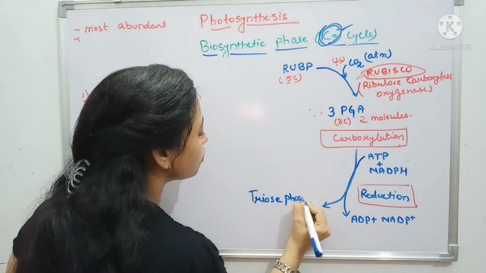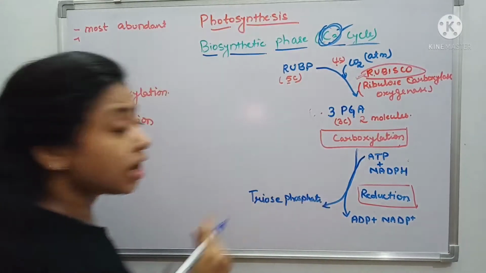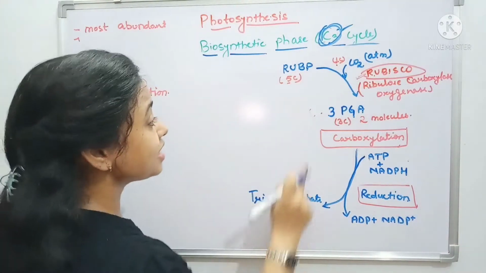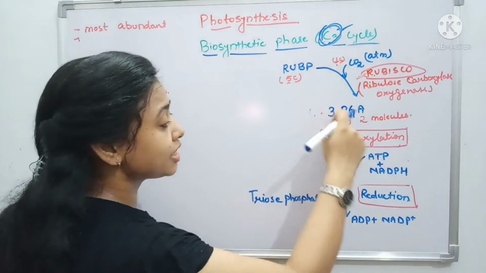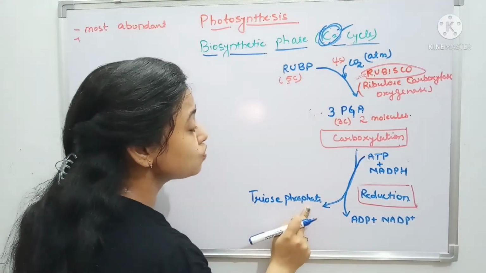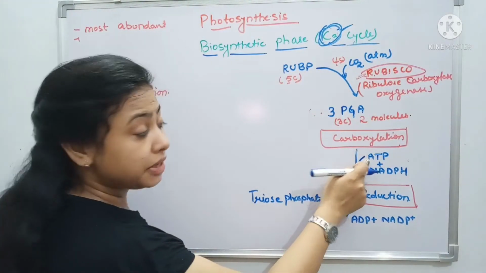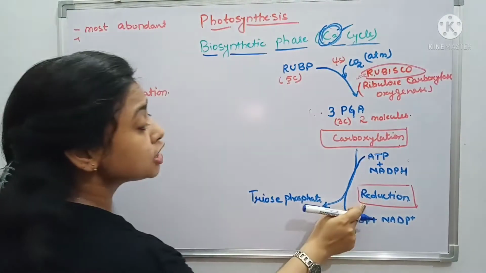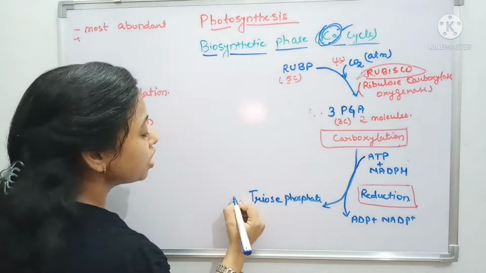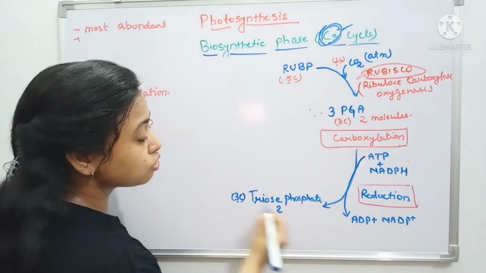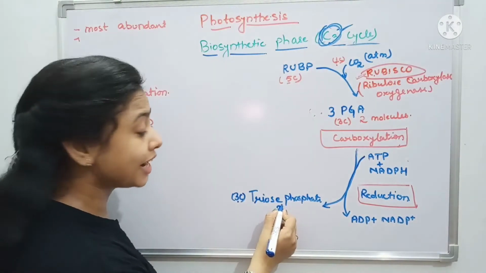These 2 molecules of PGA get reduced into triose phosphate with the help of ATP as well as NADPH, and this process is called the reduction. So it is a 3 carbon compound, so 2 molecules of triose phosphate are getting formed.